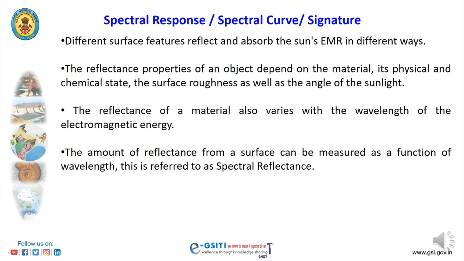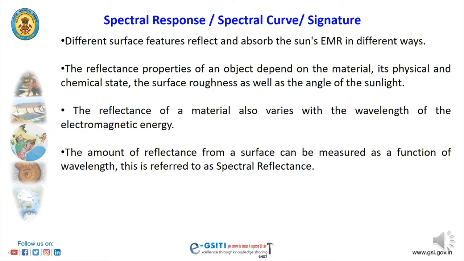Spectral response. Different surface features reflect and absorb the sun's electromagnetic radiation in different ways. The reflectance properties of an object depend on the material, its physical and chemical state, the surface roughness, as well as the angle of the sunlight. The reflectance of a material also varies with the wavelength of the electromagnetic energy. The amount of reflectance from a surface can be measured as a function of wavelength, which is known as spectral reflectance or spectral curve, and sometimes spectral signature.